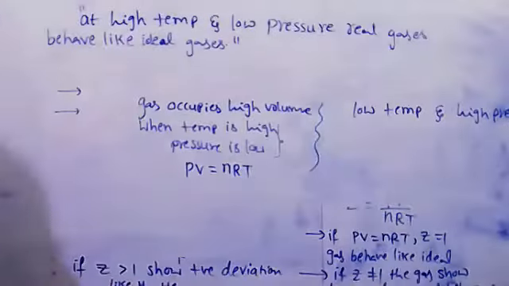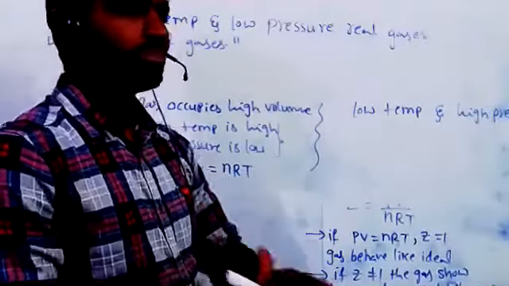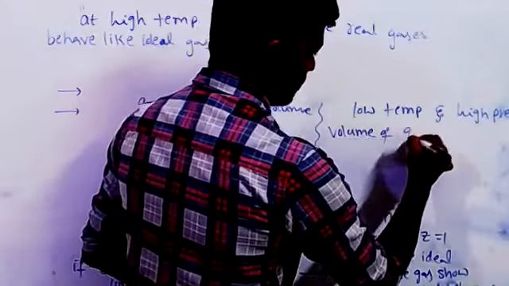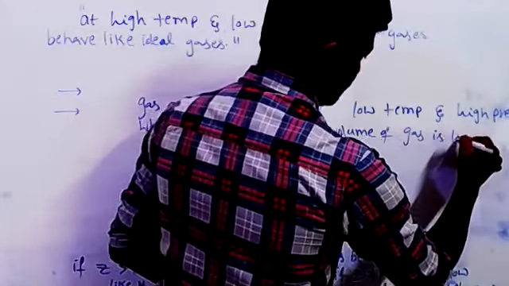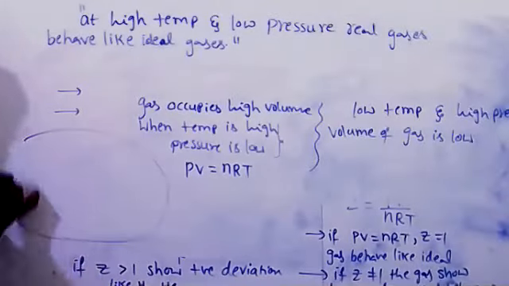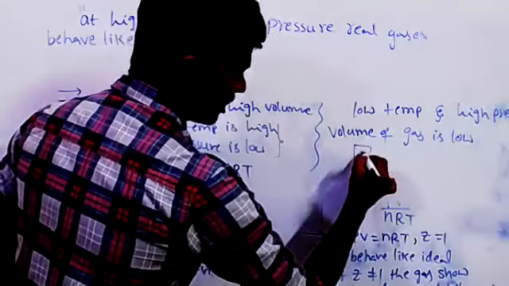If temperature is low and pressure is high, then what happens? The volume of a gas becomes very small; it decreases. See, this is a gas with a bigger volume, and here the volume is very small.